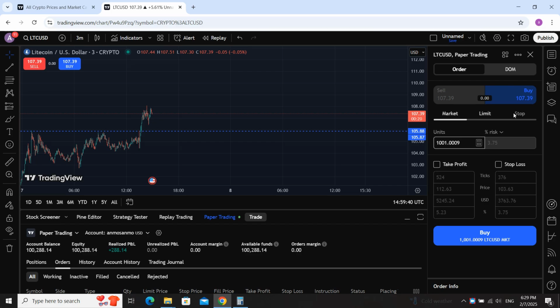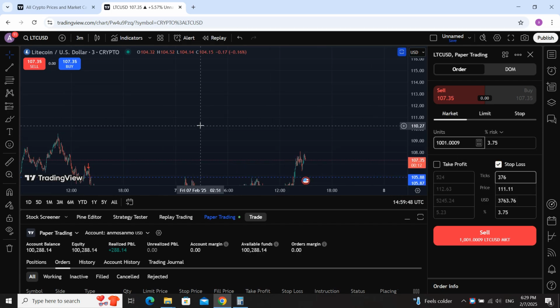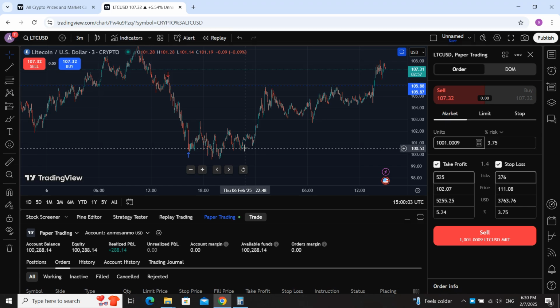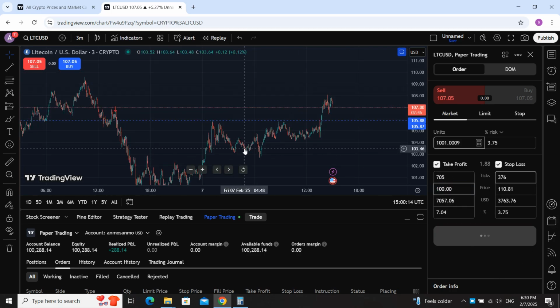I'm going to create a trade on sell, and I put the stop loss here, 110. If the price goes here, it may go higher, but this price is a good stop loss. And I'm going to put the take profit to here, 100. The 100 is good for take profit. Okay, we created everything. Let's create our position.